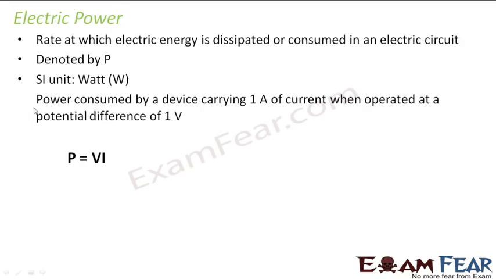that resistor. Now, how do we calculate electric power? So, electric power is nothing but the rate at which electric energy is used up in the circuit or electric energy is dissipated in the circuit. So, mathematically, we find it by the product of potential difference and current. The SI unit to measure electric power is watt.